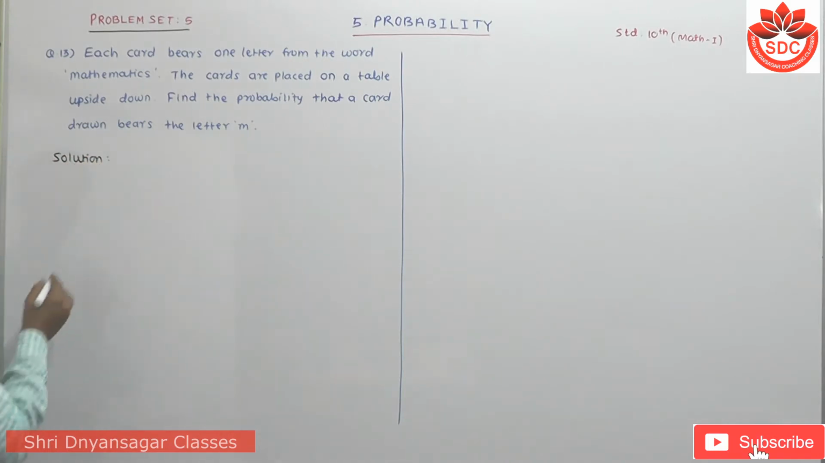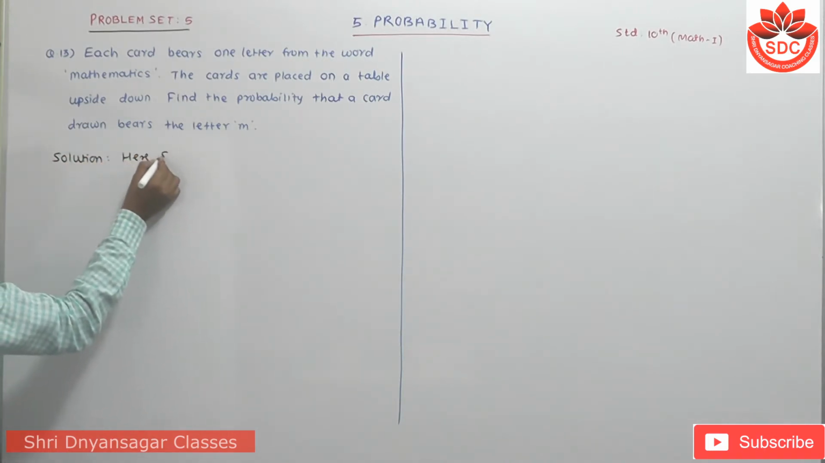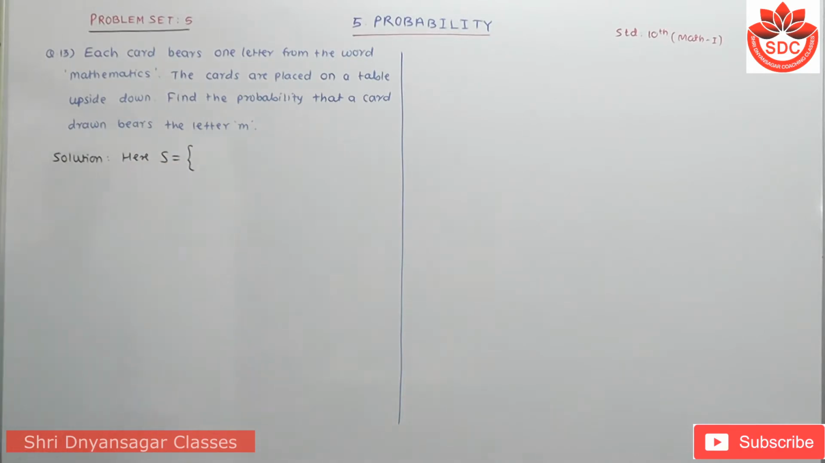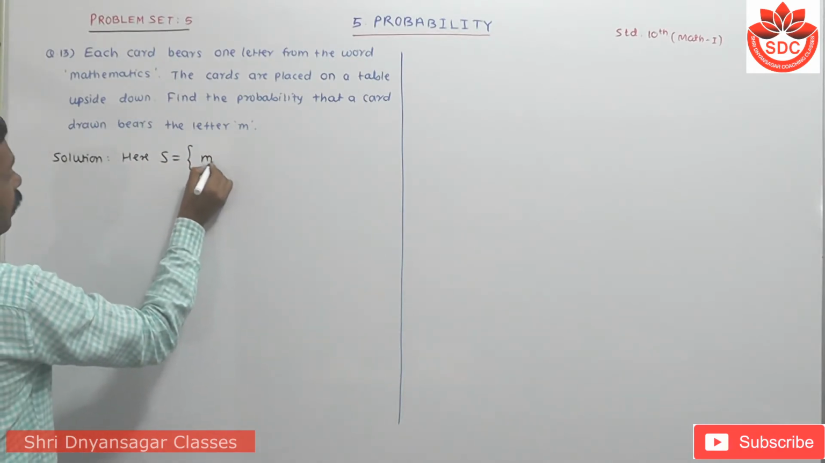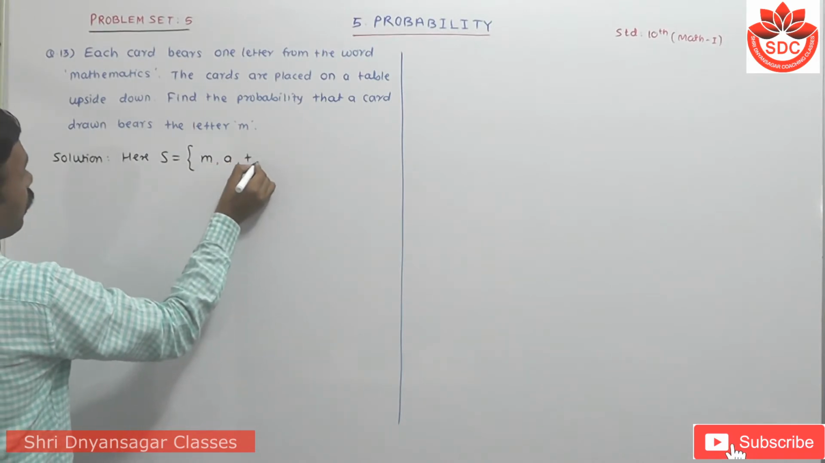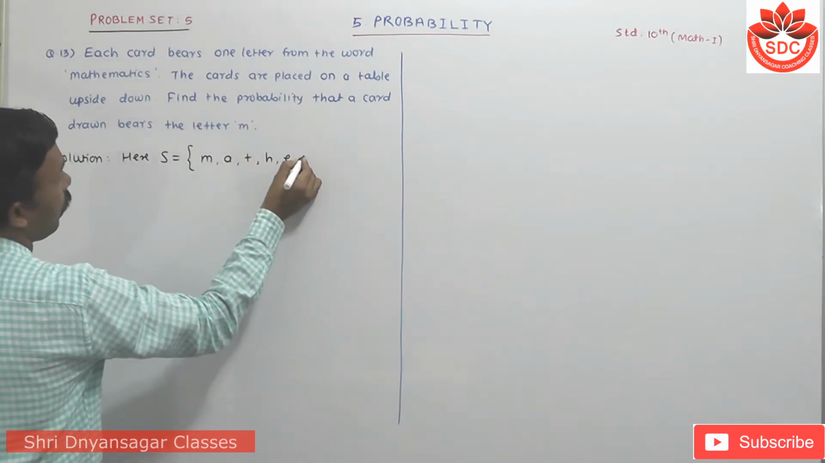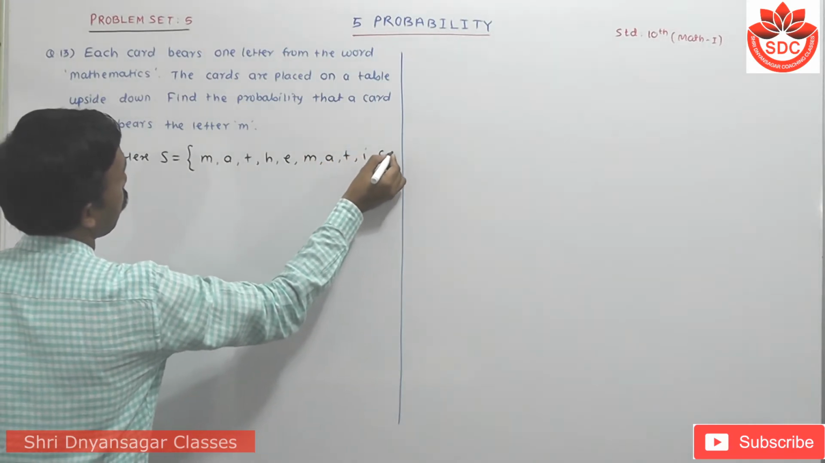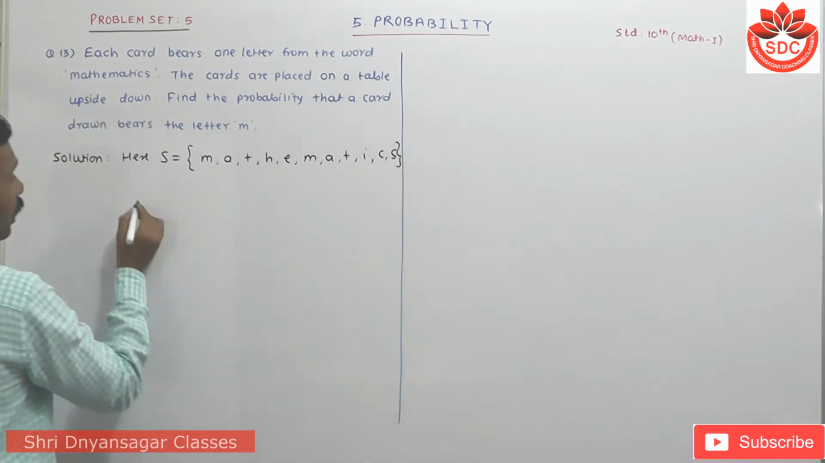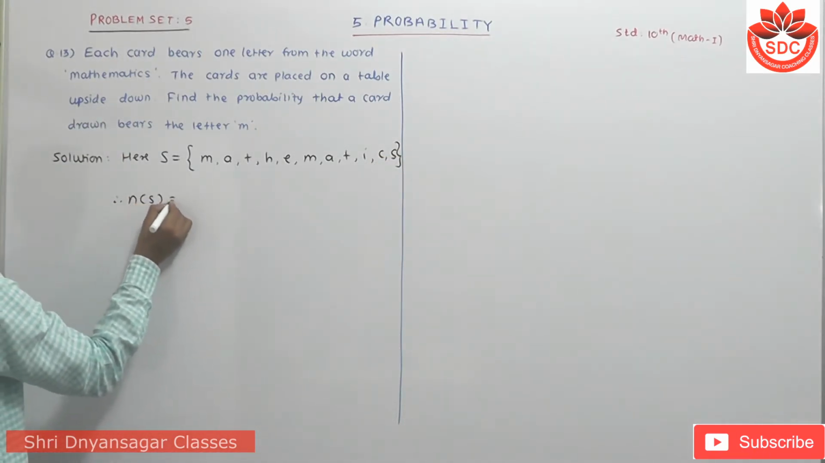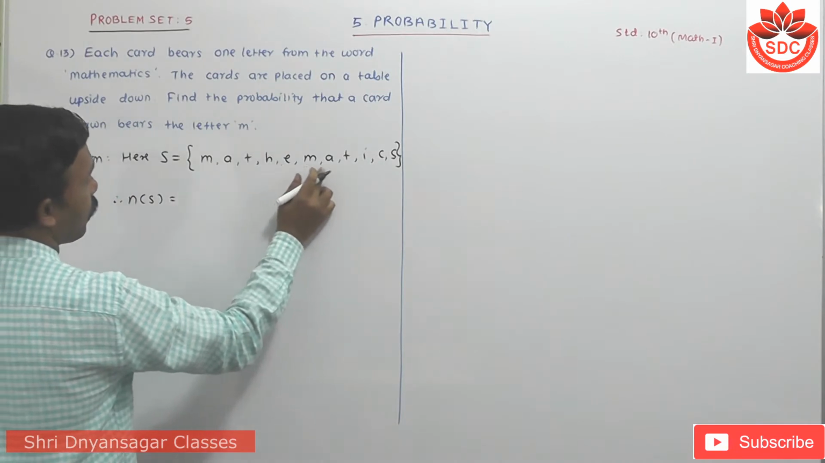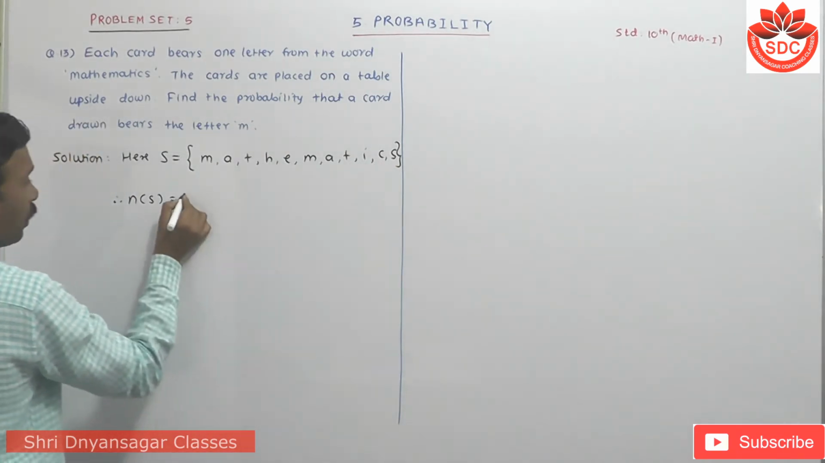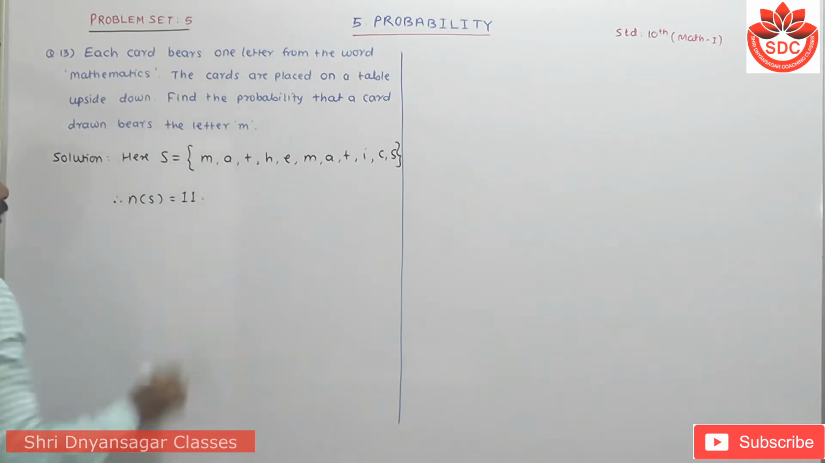Simple question here. Here I have to directly take the sample space S from the letters of mathematics, meaning M, A, T, H, E, M, A, T, I, C and S. Therefore, number of S is equal to 1, 2, 3, 4, 5, 6, 7, 8, 9, 10, 11. There are 11 letters in the word mathematics.